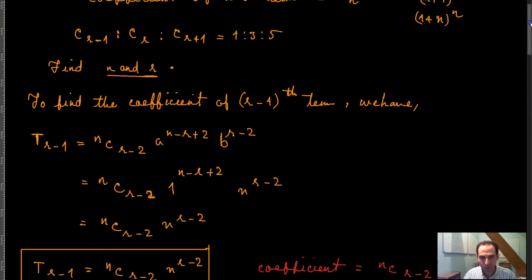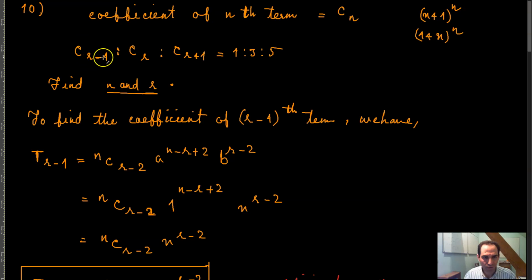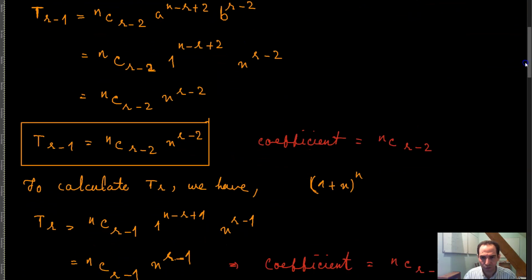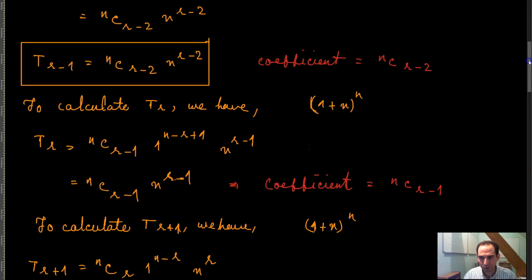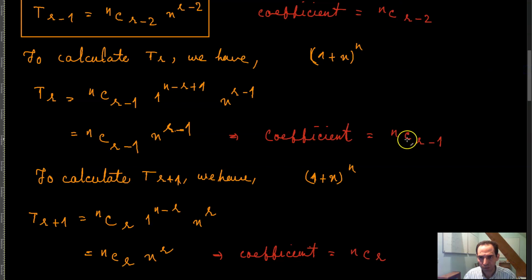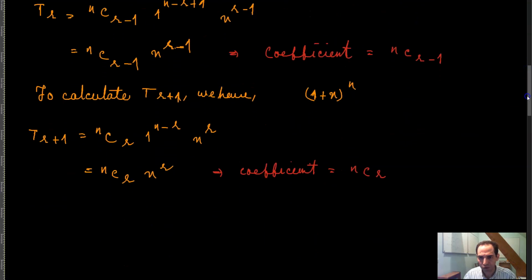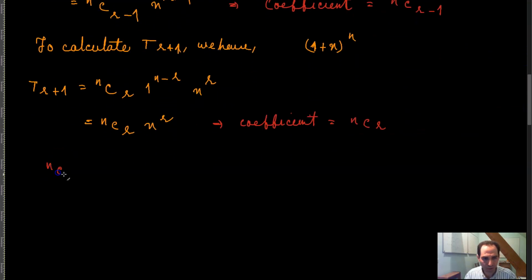So based on what we have written here, the ratio of the coefficient of T_(r-1) to the coefficient of T_r to the coefficient of T_(r+1) is 1 to 2 to 3 to 5. Which means that n combination r minus 2 to n combination r minus 1 to n combination r is equal to 1 to 2 to 3 to 5.